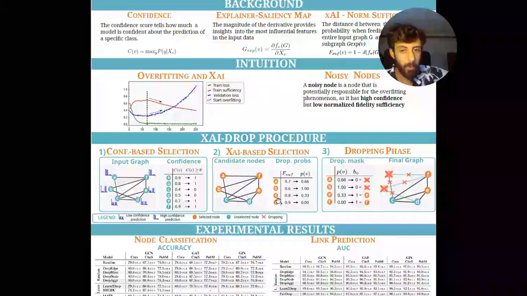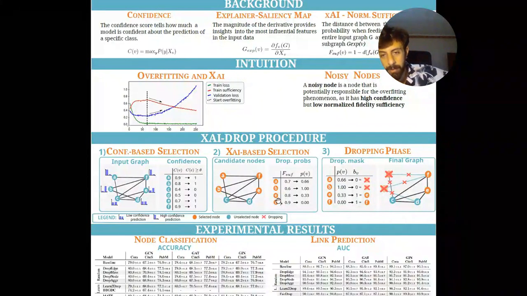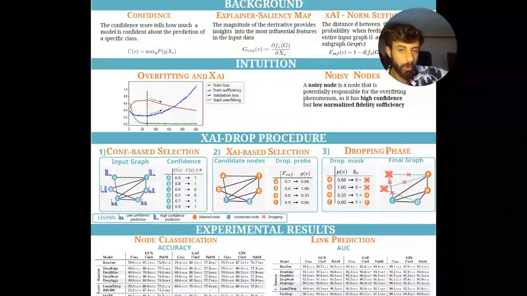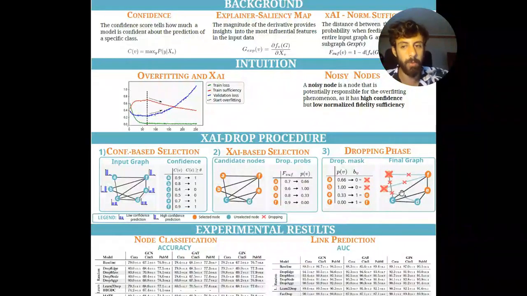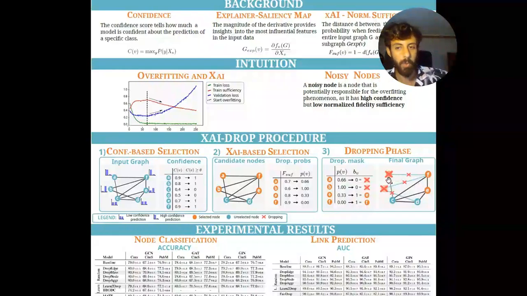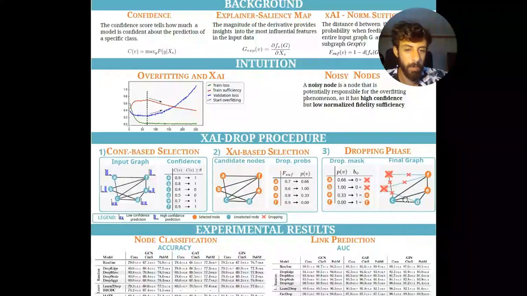Once we get this score, we need to map it into a Gaussian distribution by means of the Yeo-Johnson transformation. Of course, we need to reduce the probability of dropping for nodes having high fidelity sufficiency, since we want to retain the nodes having good explanations, but we want to remove the nodes having bad explanations. And then we apply a Bernoulli distribution to decide which are the nodes to retain and which are the ones to drop. Then, of course, when we drop a node, we also drop the edges in its neighborhood.